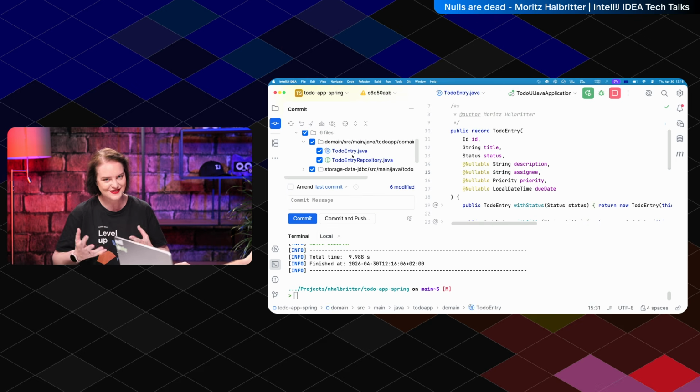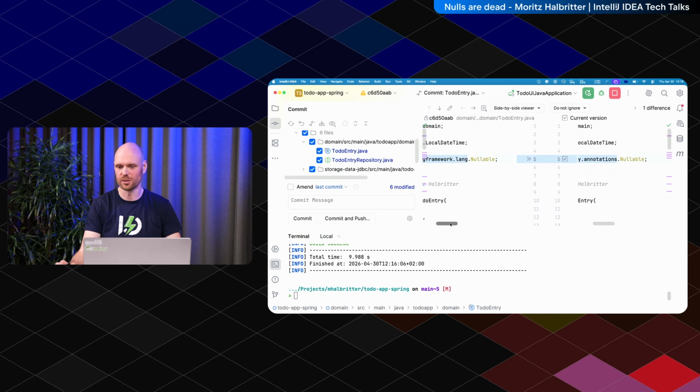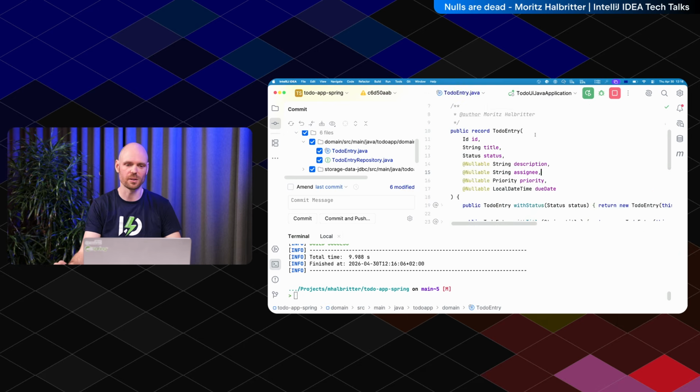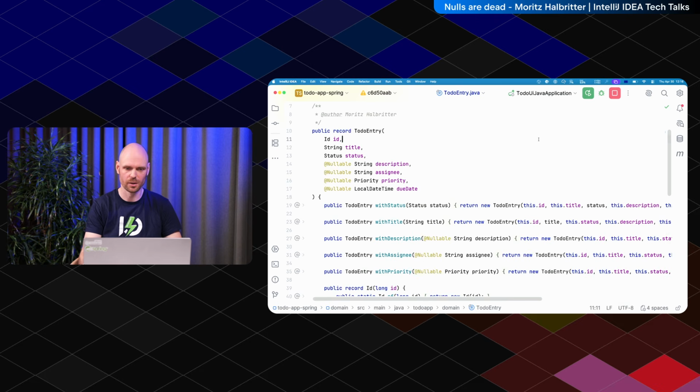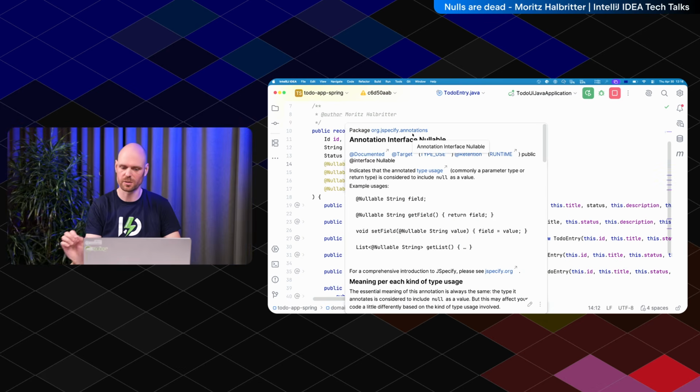Yeah. You're still responsible for the code that you ship, no matter who wrote it, whether it was a recipe or an AI agent. Okay, it's very zoomed in, but you can see here it's replacing all Spring Framework Nullable with the JSpecify Nullable. For this recipe, the blast radius is fairly contained, so it's easy to understand what's going on. It's only replacing essentially nullable annotations, and now you can see we have JSpecify annotations here.